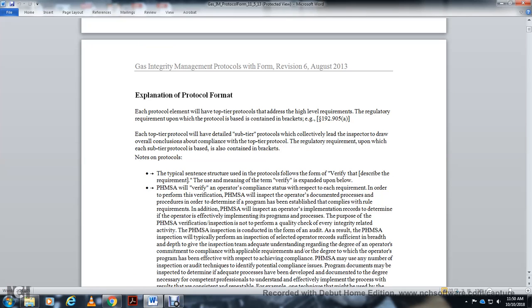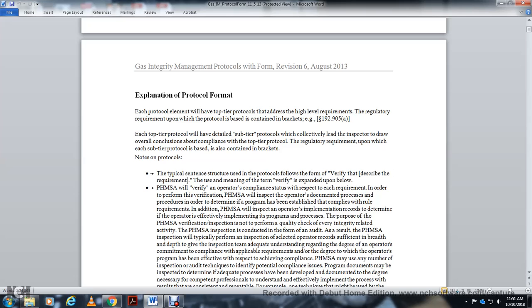Explanation of protocol format. Each protocol will have, at the top of the table, the high level requirements of the regulatory requirement upon which the protocol is based, contained in brackets, for example statute 192.905(a). Each top tier protocol will have detailed sub-tier protocols that collectively lead the inspector to draw overall conclusions on compliance with the top tier protocol. The requirements upon which each sub-tier protocol is based are also contained in these brackets. The protocol sentence structure begins with the word verify, which describes the requirement, and the verify statement is expanded upon below.